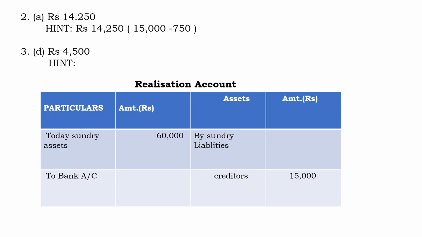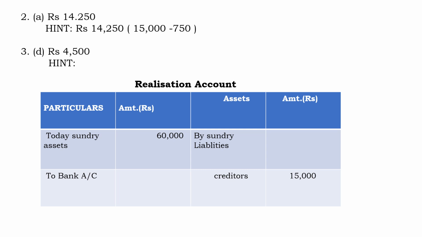Then the second question, what they ask: what will be the amount paid to creditors? So they are paying trade creditors 15,000. From the 15,000, we have to minus realized assets other than cash, 55,000 into 5% discount paid off to Bala.